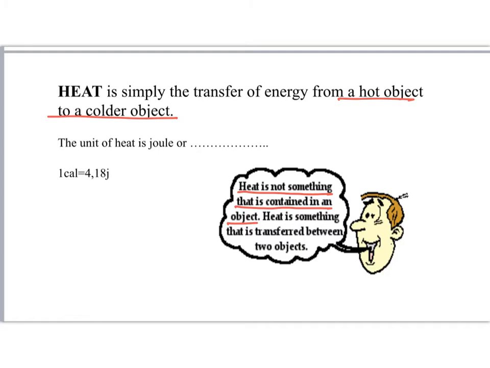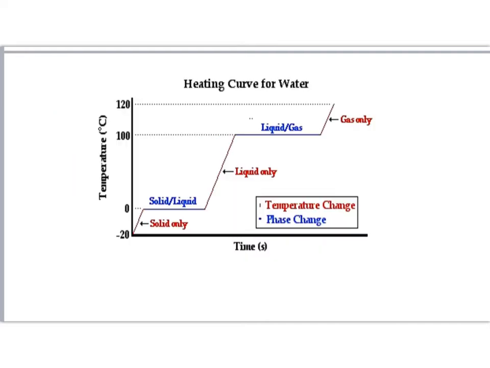It is an energy that can be transferred and changed into internal energy as kinetic or potential. The unit of heat is joule or calorie, and 1 calorie is equal to 4.18 joules.